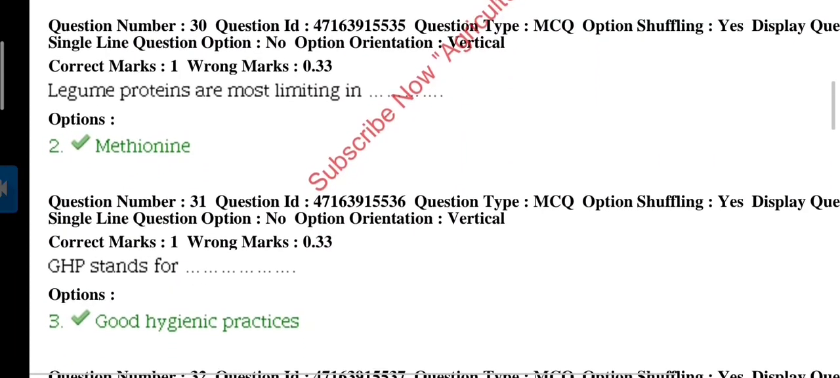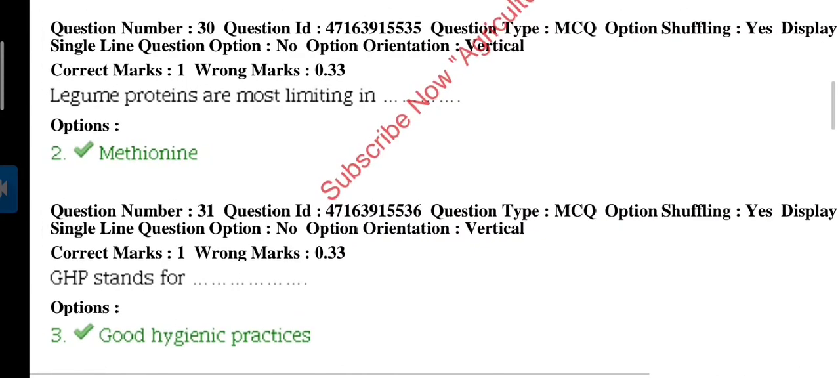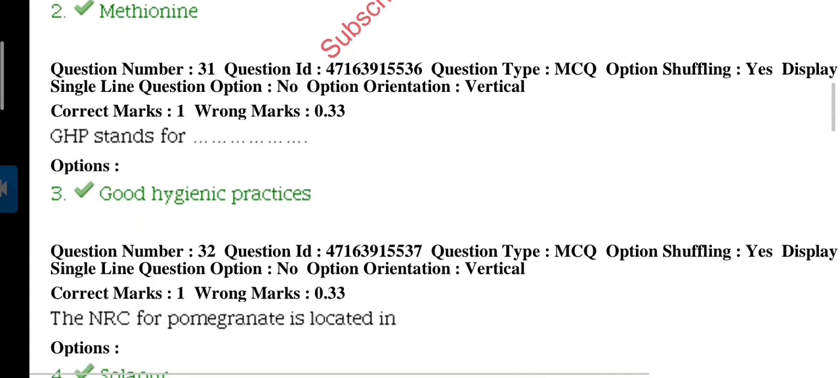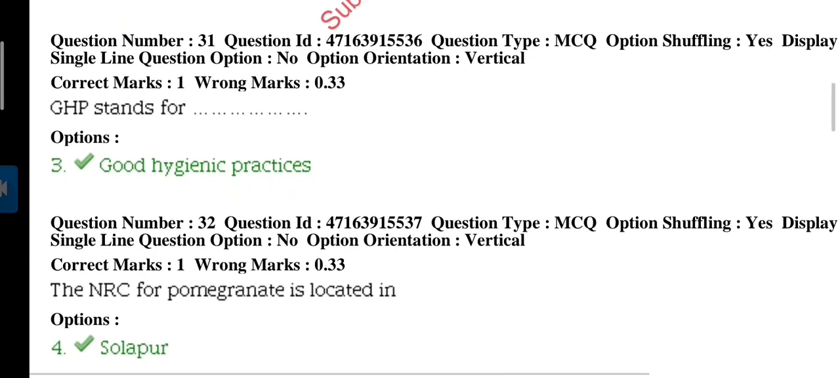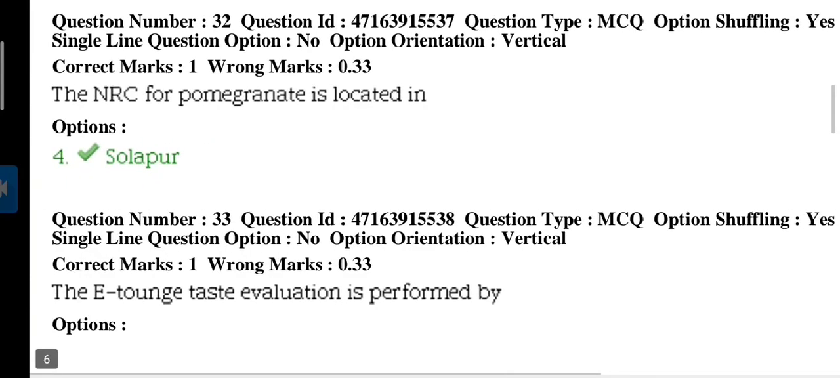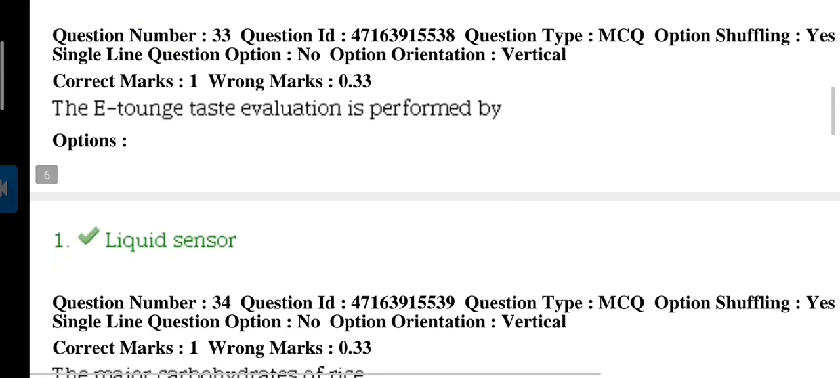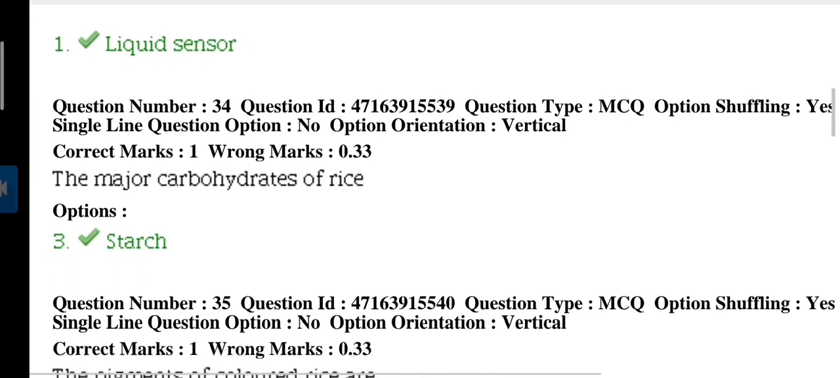Question 30. Legume proteins are most limiting in methionine, which is a type of amino acid. Next question 31. GHP stands for good hygienic practices. The NRC for pomegranate is located in Solapur. Question 33. The E-tongue test evaluation is performed by liquid sensor.